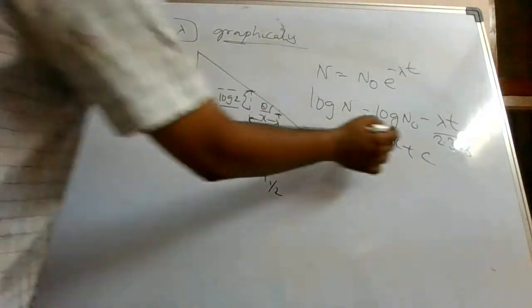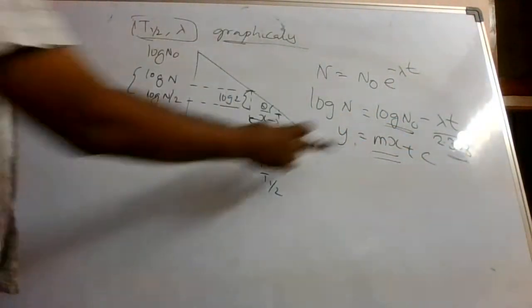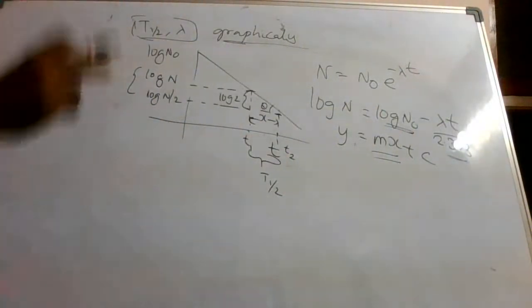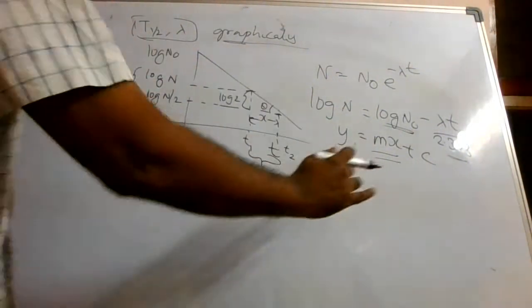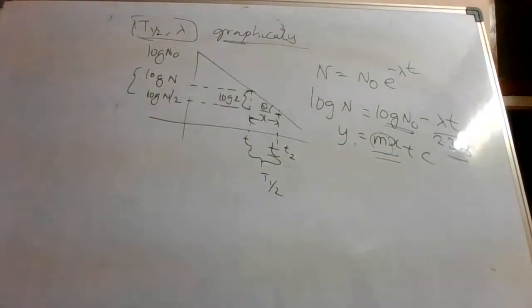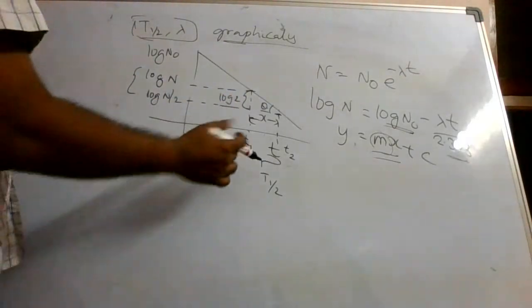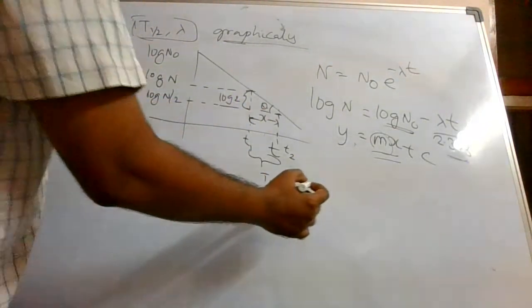It is resembling. Here the constant part is this, and this is the mx part. What type of slope is this? Negative slope. It's a straight line downward. So this m is this theta here, mathematically. Alright. So here you can get the value of t half.